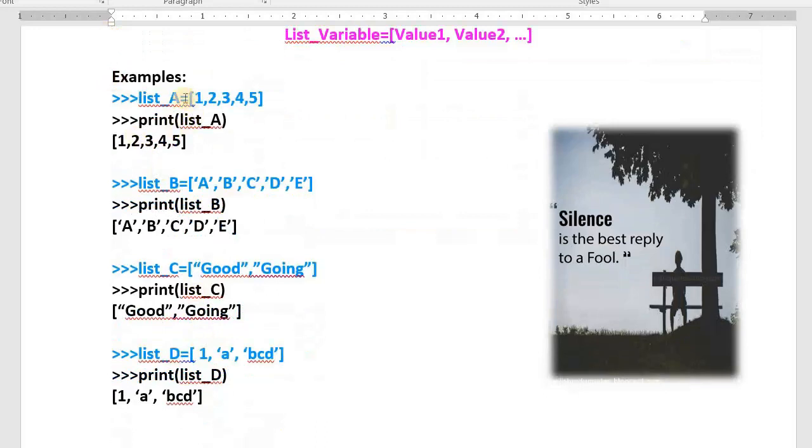List_A equals 1, 2, 3, 4, 5. Print list_A and we get 1 2 3 4 5. It has only numbers. See this list, it has only character constants A, B, C, D, E in single quotes. Print it and we get them back. Another list has 2 strings. Good going. Yes, we get them back. The first one is a number, the second one is a character, the third one is a string. Print it and we get it. See, I have shown you different types of lists.